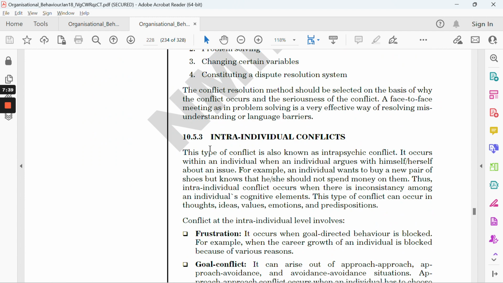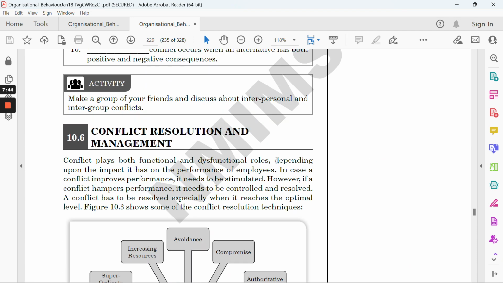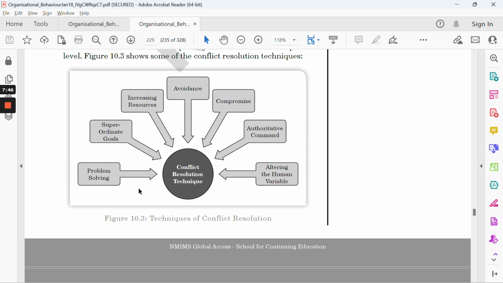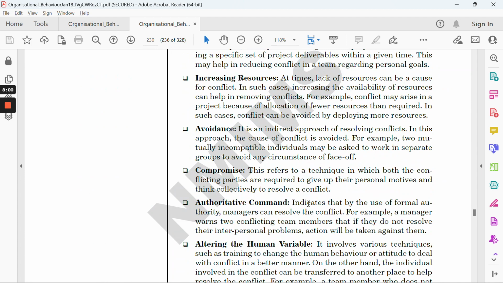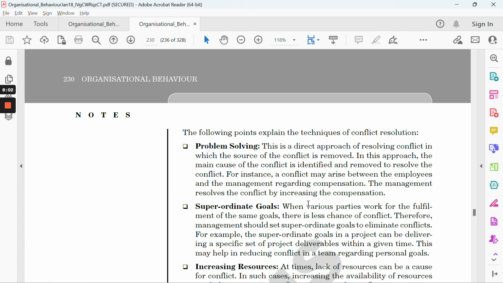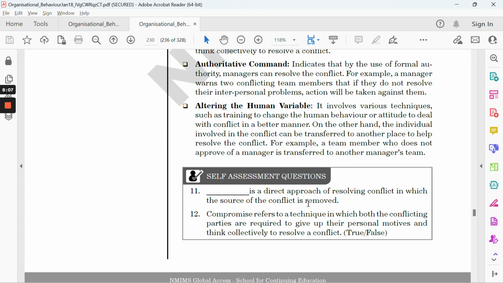And lastly, we need to talk about conflict resolution and management, where we have different techniques like problem solving, superordinate goals, increasing resources, avoidance, compromise, authoritative command, and altering the human variable. You can choose any four and briefly explain them. Maybe 5 or 6 lines are totally fine, right?